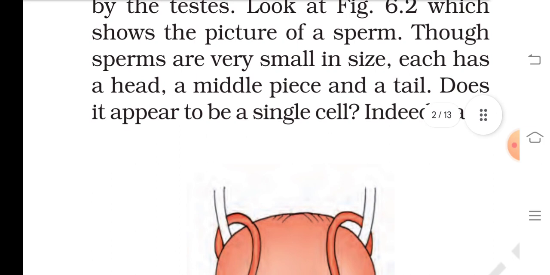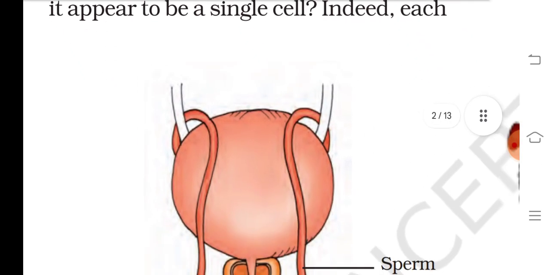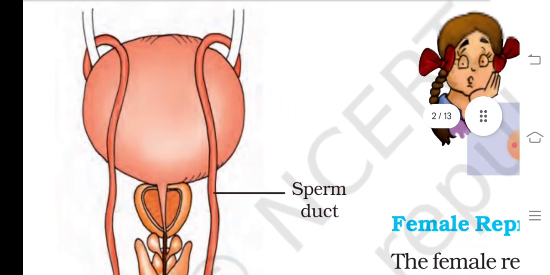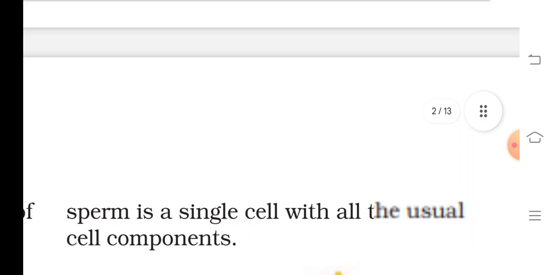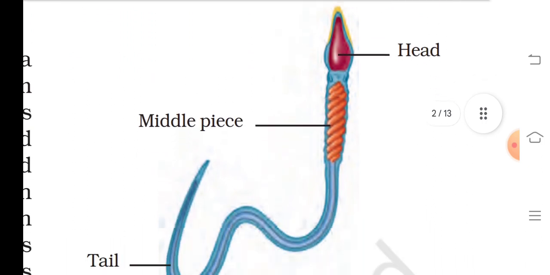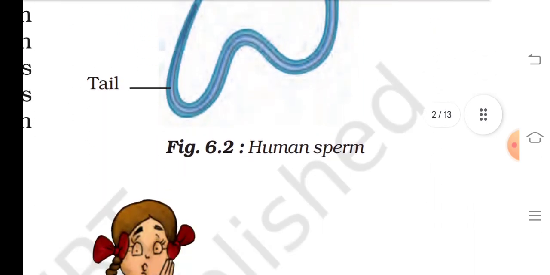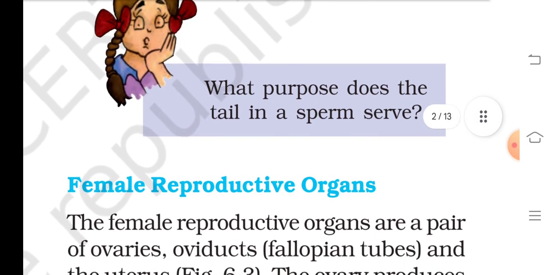Though the sperm are very small in size, each has a head, a middle piece and a tail. Does it appear to be a single cell? Indeed, each sperm is a single cell with all the usual cellular components: head, middle piece, tail. Human sperm. What purpose does the tail in a sperm serve?